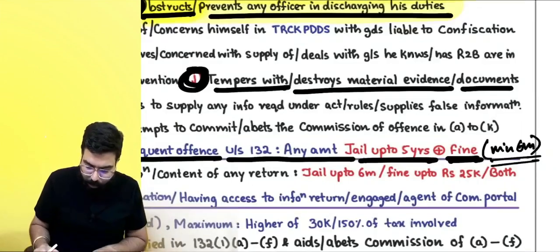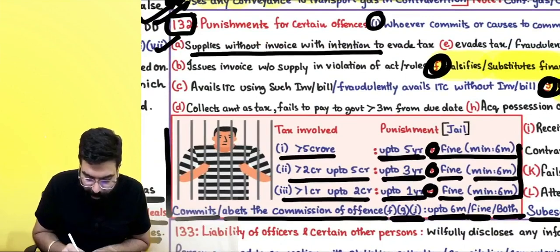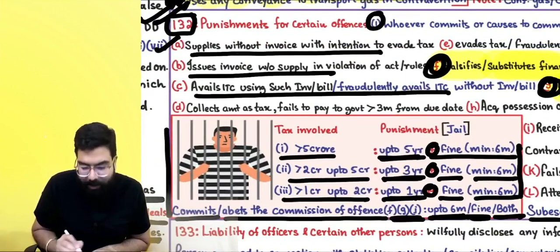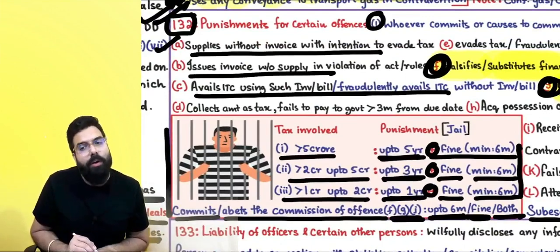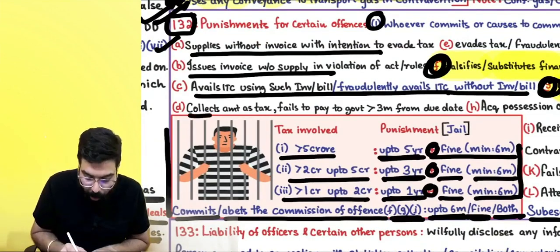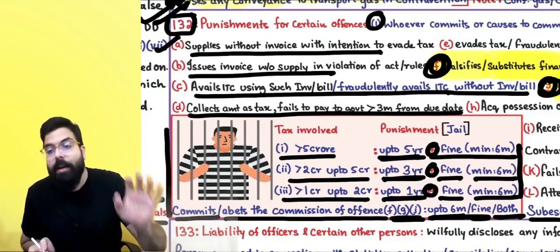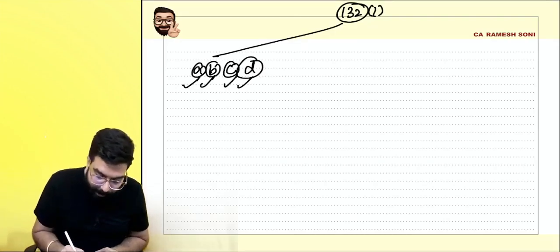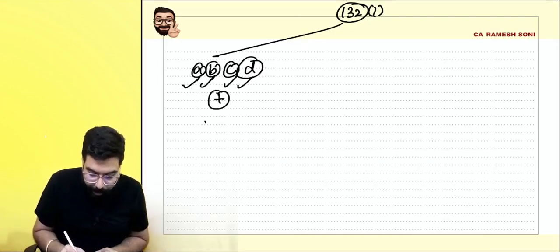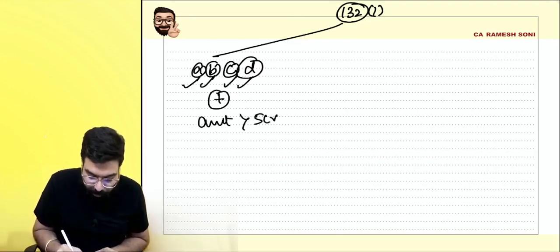Everyone, I would like to show you A, B, C, D. See everyone, supplies without invoice, invoice without supply, avails ITC on the basis of invoice, or fraudulently avails ITC without invoice or bill, or collects an amount as tax but fails to pay to the government for more than 3 months. Then they are telling A, B, C, D, and plus the amount of tax involved is greater than 5 crores. I would like to show it from the textbook.